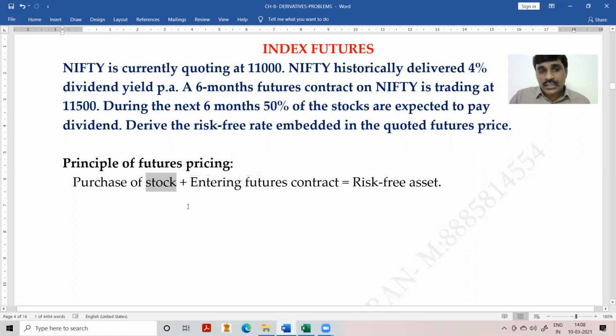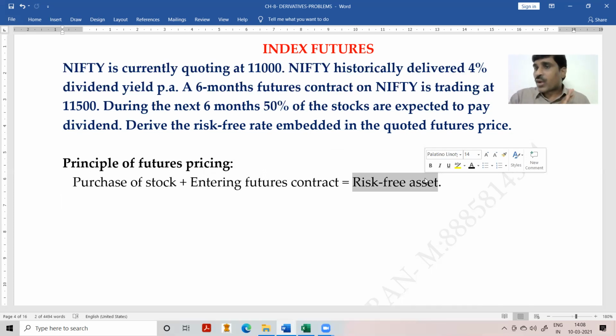So whatever is the risk associated with this stock is removed by entering this futures contract. Therefore, the resultant position is a risk-free asset. Remember, even though you purchased an equity share, since you have entered into a forward contract, you are not taking any risk. You have avoided the risk. Therefore, you are entitled only to a risk-free rate of return. Since you have avoided the risk, don't expect a risk premium. Only those who took the risk are eligible for a risk premium. Since you have completely avoided the risk by entering into a futures contract, you are not entitled to any risk premium. You are eligible only for a risk-free rate of return, on whatever amount you have invested.